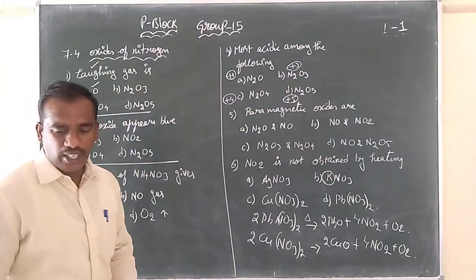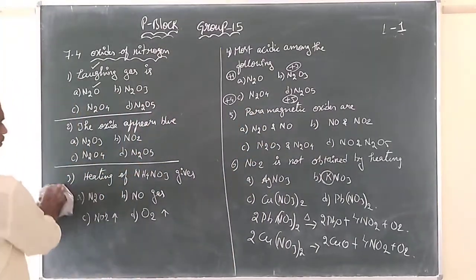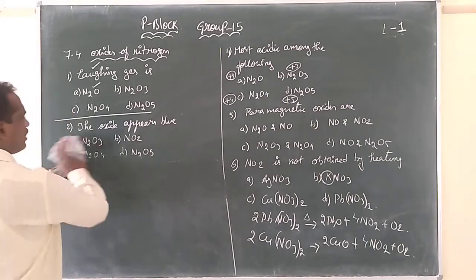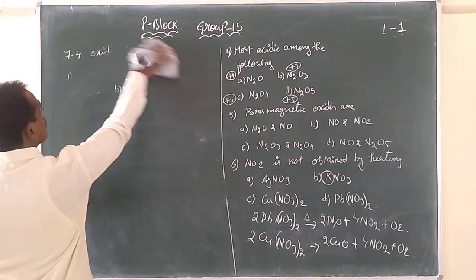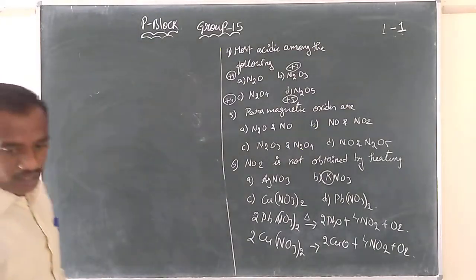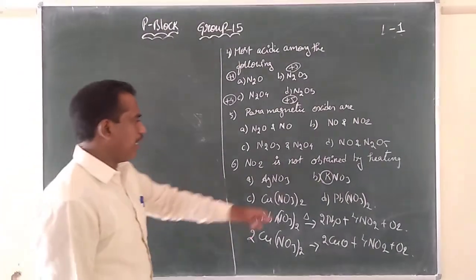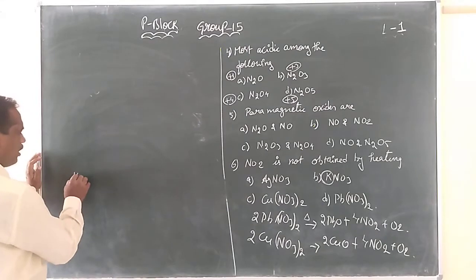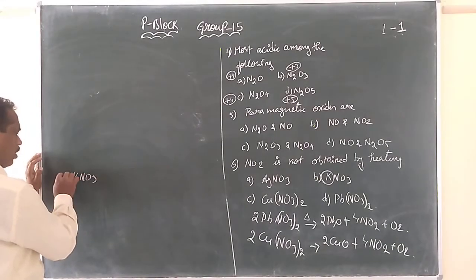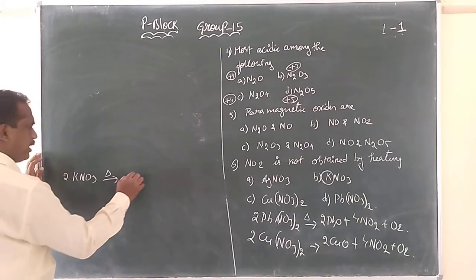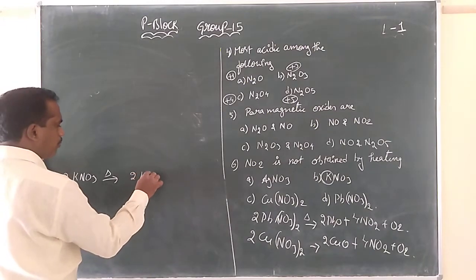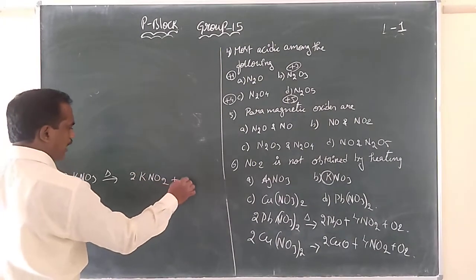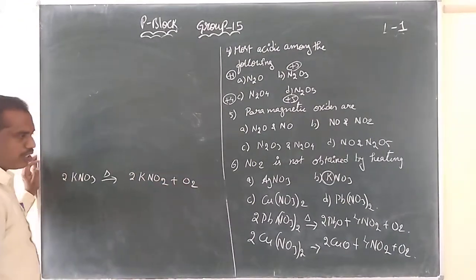And silver nitrate, I am writing here this side. Lead we have heated, copper we have heated, now we are heating potassium nitrate. On heating potassium nitrate, this will form 2 moles of potassium nitrite and the oxygen gas.